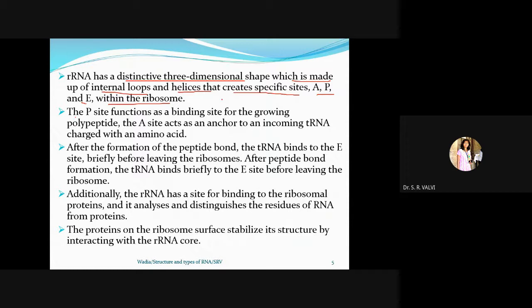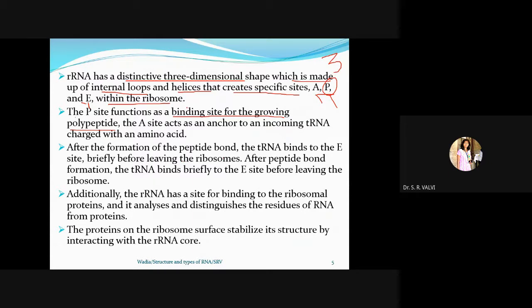Just let me cover this. See, how many sites are there in total? Three sites, right? A, P and E. The P site functions as the binding site for the growing polypeptide.